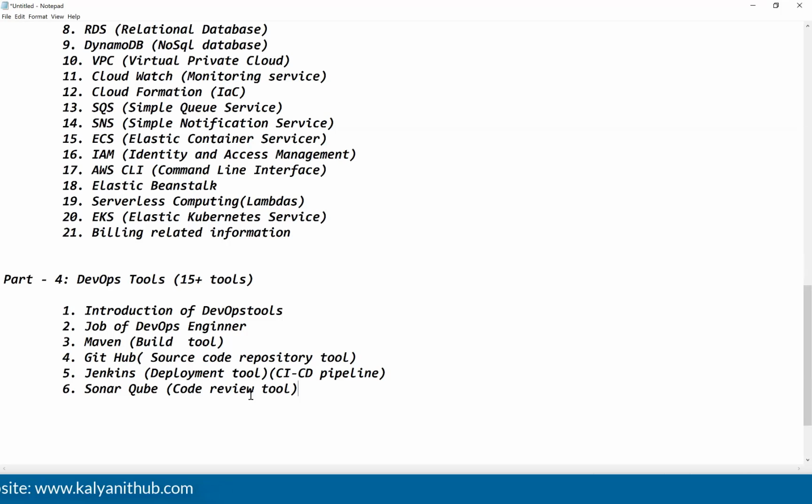Okay. After SonarQube, we are going to discuss one web server also, guys. What web server are we going to discuss? Tomcat. Tomcat as a web server we are going to discuss here. Why am I discussing Tomcat in this place, guys?